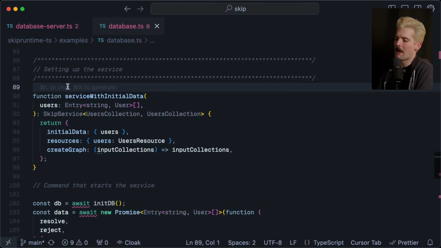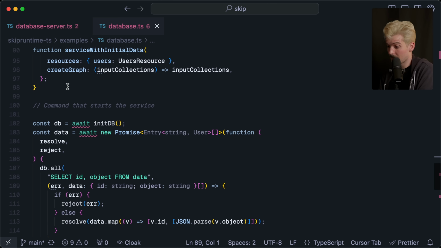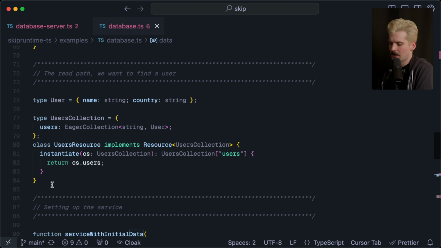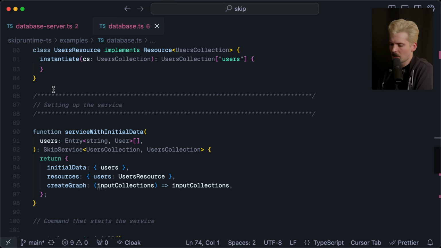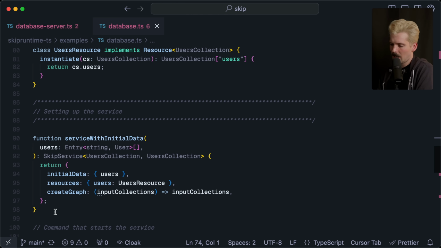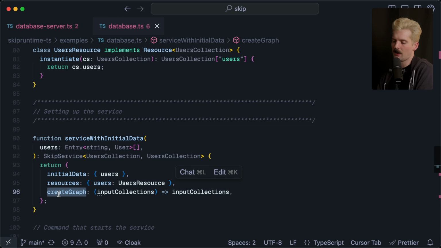This is with no mappings, by the way. This is just one single collection. It still has all of this. So yeah, as I was saying, this is all you need to create one collection, but it's still quite a bit. And you have to instantiate the service with its initial data, its resources, and the create graph function that creates all of the dependencies, which again, here, there aren't any.